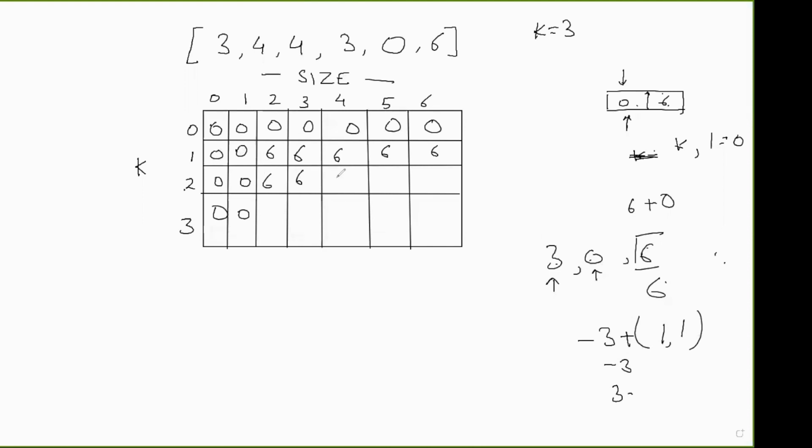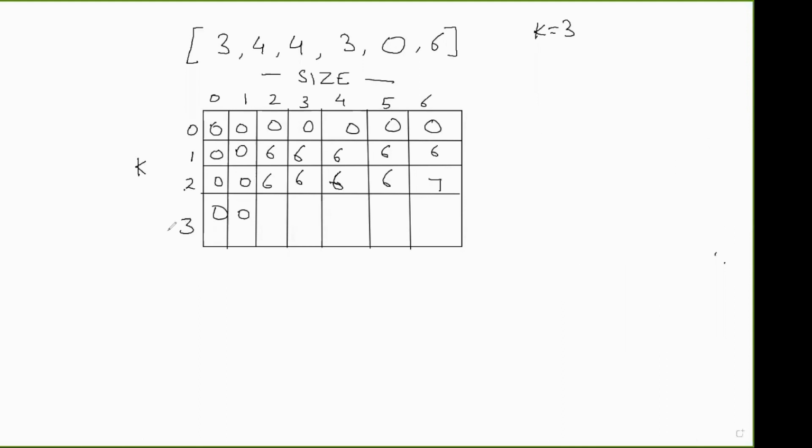Similarly, we can fill this complete row. So now let's fill the third row. Now the number of transactions is 3 and the size is 2. So the size 2 is 0, 6. You can do the same way like we did in the previous case. The maximum profit which you can make is 6.